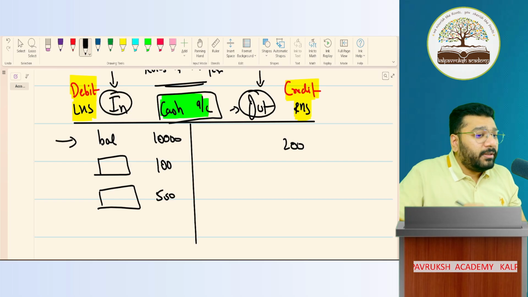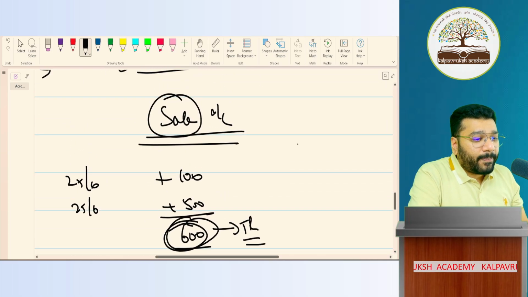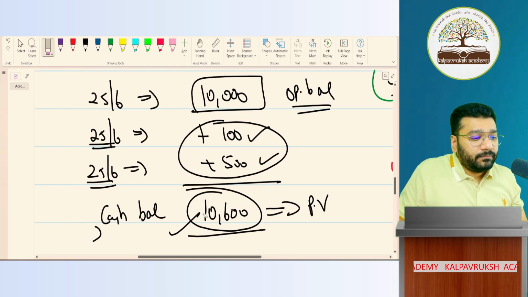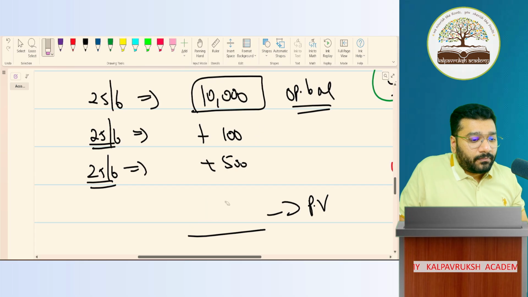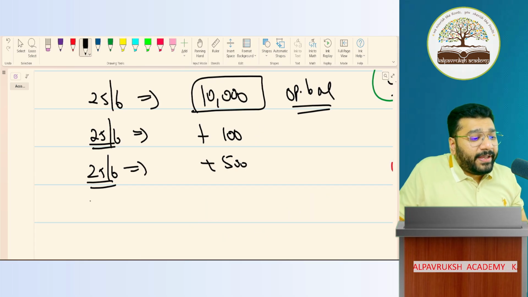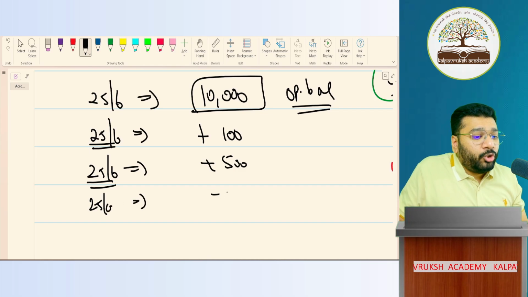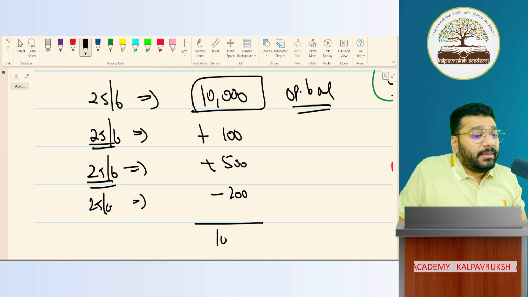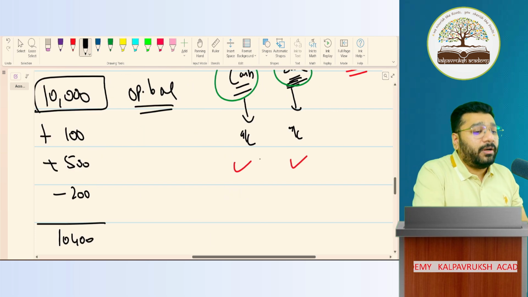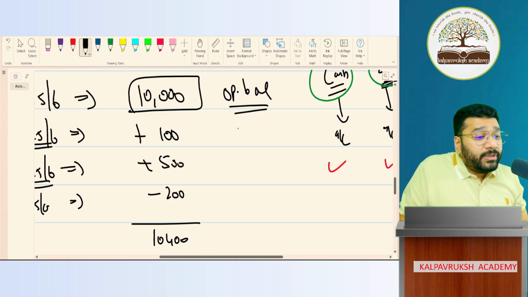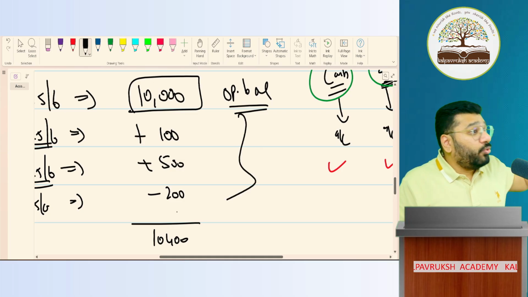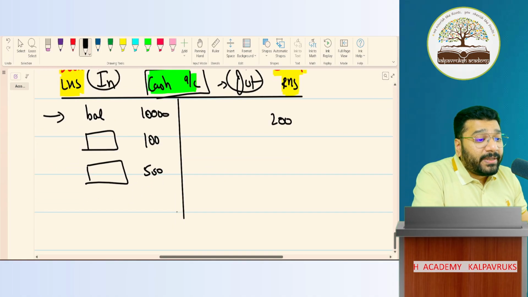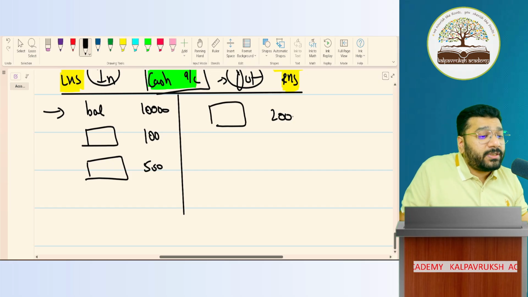Clear or not clear? Here also, on 25 June, 200 went out. Now what is the balance? 10,000, 400 is the balance. Got it, not got it. But are we allowed to do this kind of presentation? No. So the same data we will record in the presentation required by accounts. So in this presentation, the money which goes out comes here.